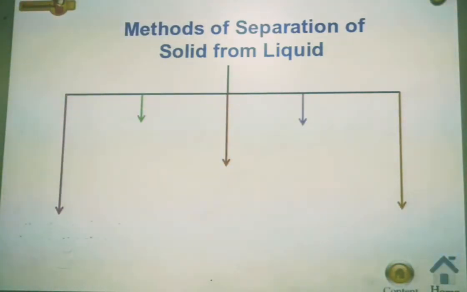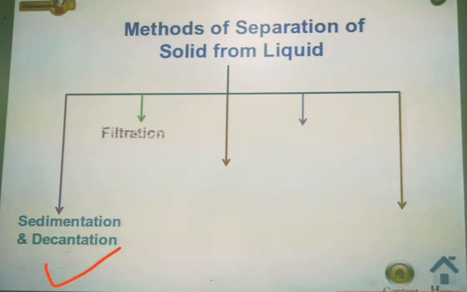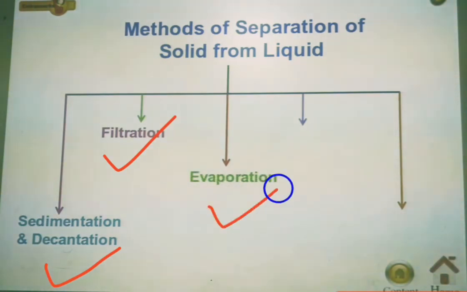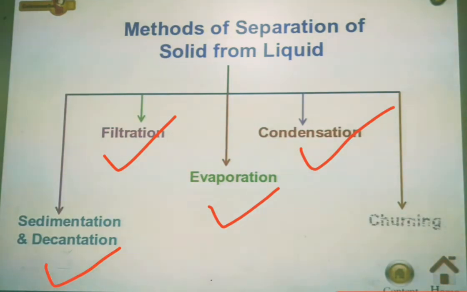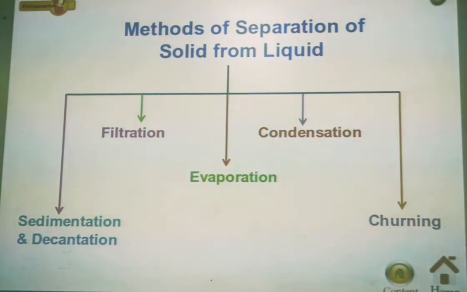Some of the methods of separation of solid from liquid are sedimentation and decantation. The next one is filtration. The third one is evaporation. Then we will study condensation, and at last we will study churning. So we are going to discuss all these methods one by one deeply.